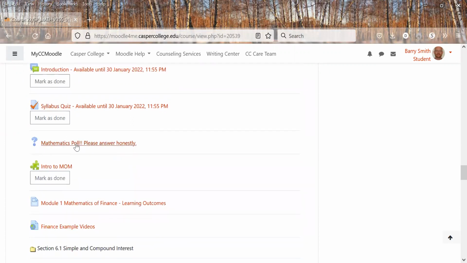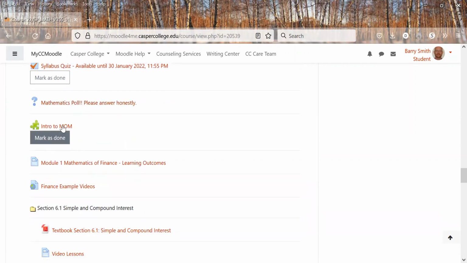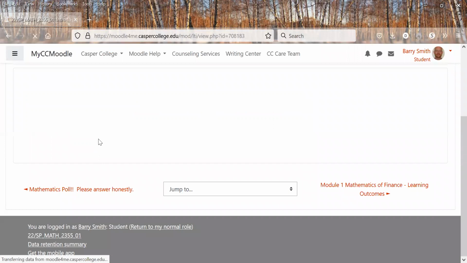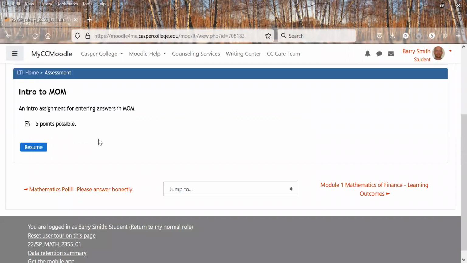And a math poll, answer that honestly. If you hate math, click on that. If you love math or anything in between, click on those. Then your first assignment in MyOpenMath is this. So once you get your login credentials above, then you can come here and click that. Now, because I've logged in once, it automatically logs me in. So you won't see the login thing here, but you just type in your username and password, click go, and basically you'll get into the center of MyOpenMath.